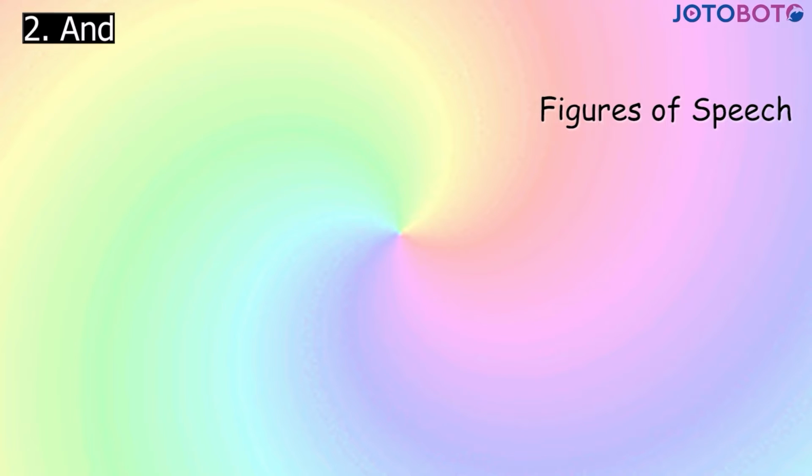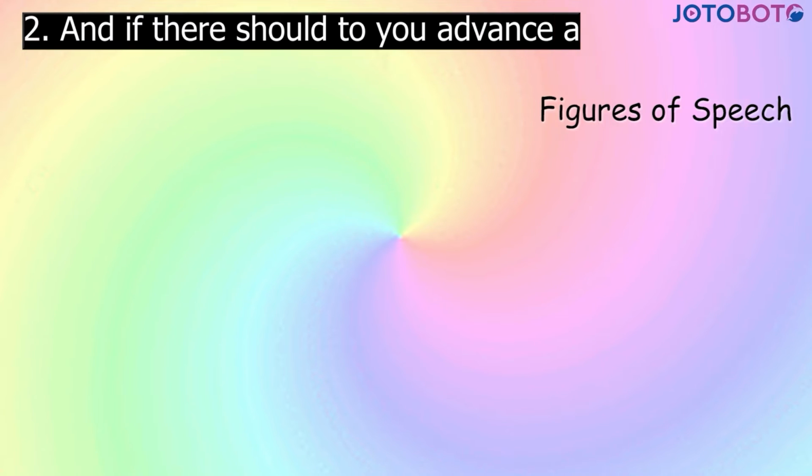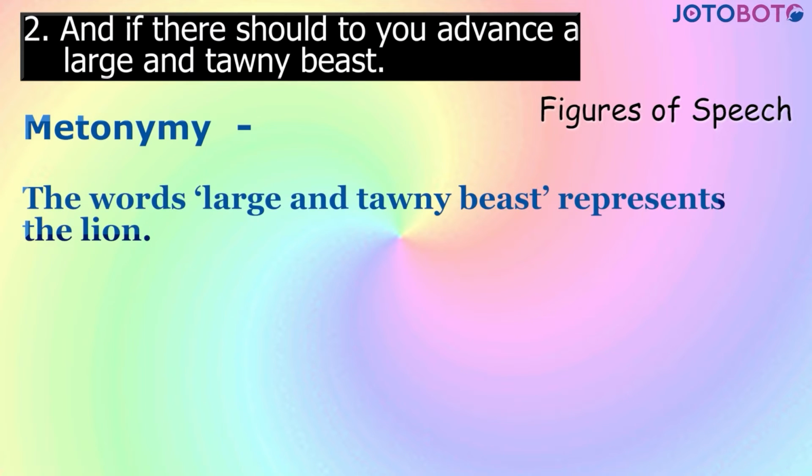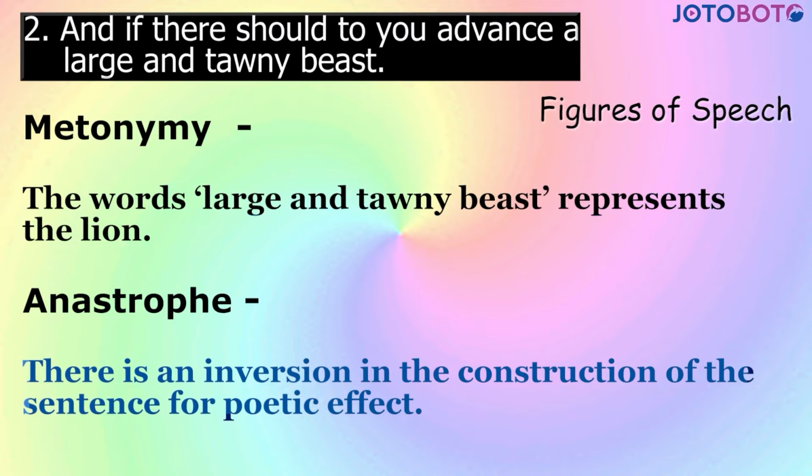Next, and if there should to you advance a large and tawny beast, the figures of speech are metonymy. The words large and tawny beast represent the lion. Anastrophe. There is an inversion in the construction of the sentence for poetic effect.